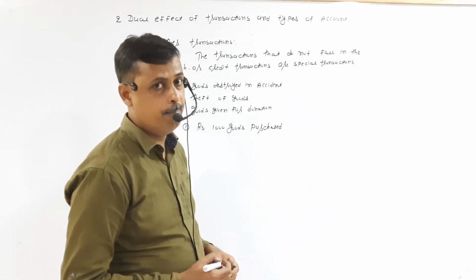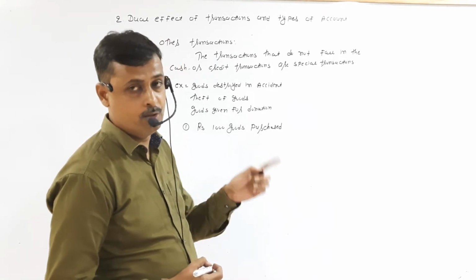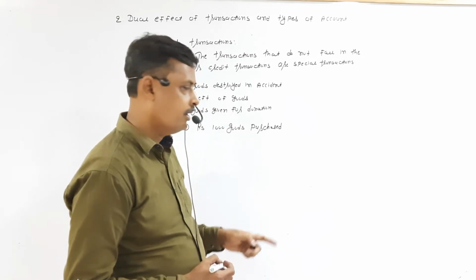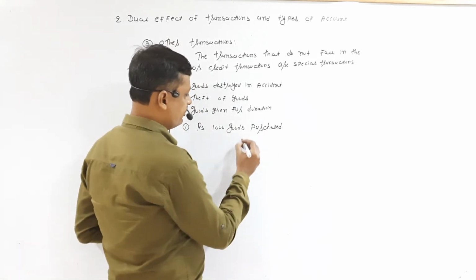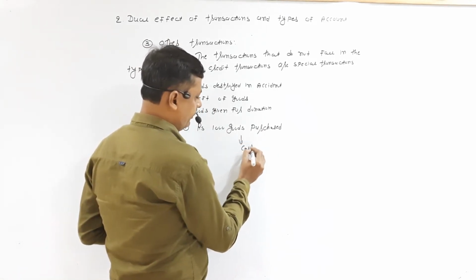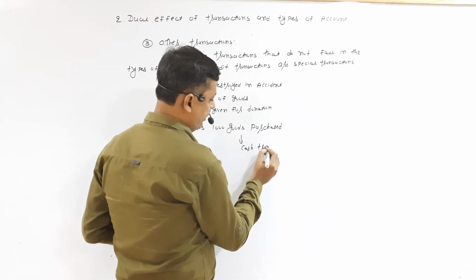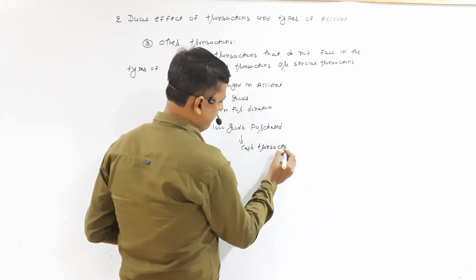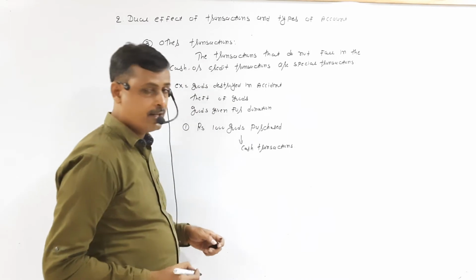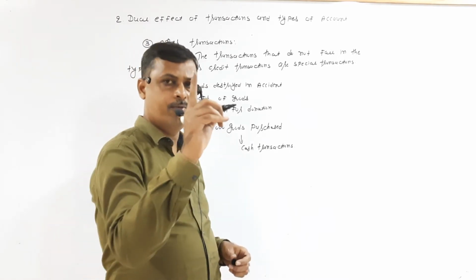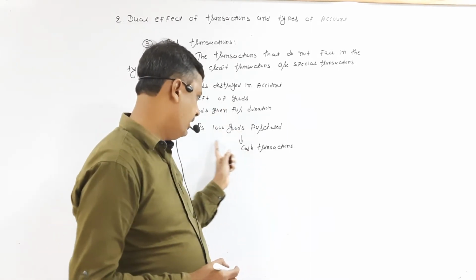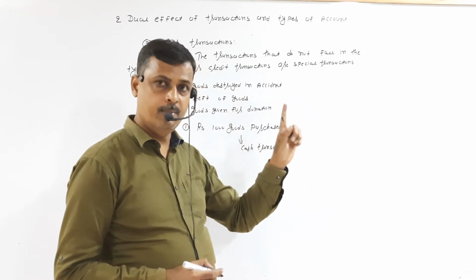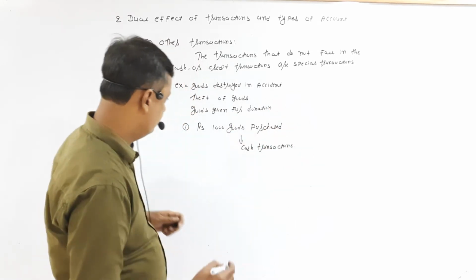And whenever a person's name is not given, it suggests that this is a cash transaction. Why is this a cash transaction? Because in this transaction a person's name is not given.